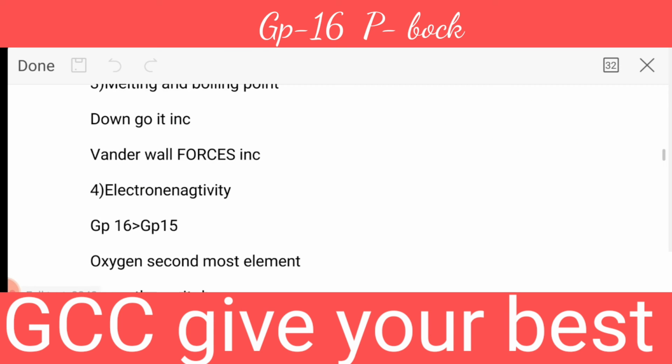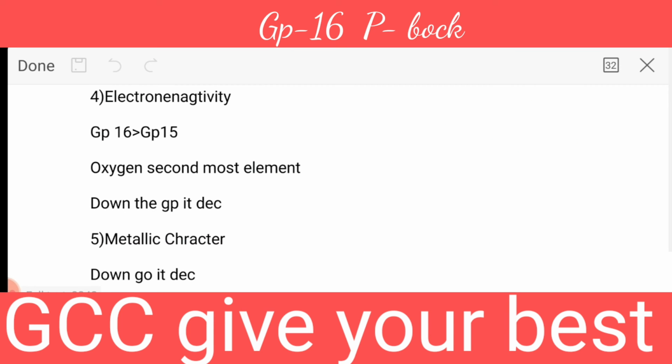The next point is electronegativity. I think everybody knows the meaning of electronegativity. Electronegativity means the tendency to attract the shared pair of electrons towards itself.